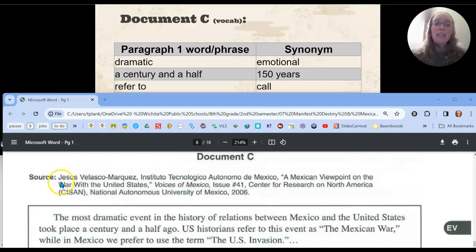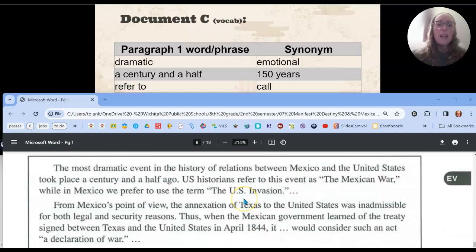The source for document C is Jesus Velasco Marquez from the Instituto Tecnológico Autónomo de México, called A Mexican Viewpoint on the War with the United States, in the publication Voices of Mexico, issue number 41, from the Center for Research on North America, CISAN, from the National Autonomous University of Mexico in 2006. Here's what he says.